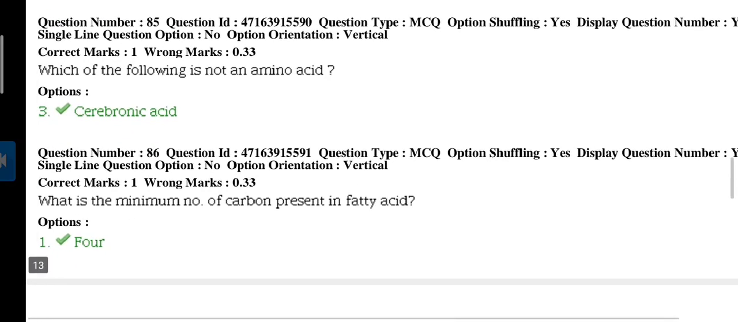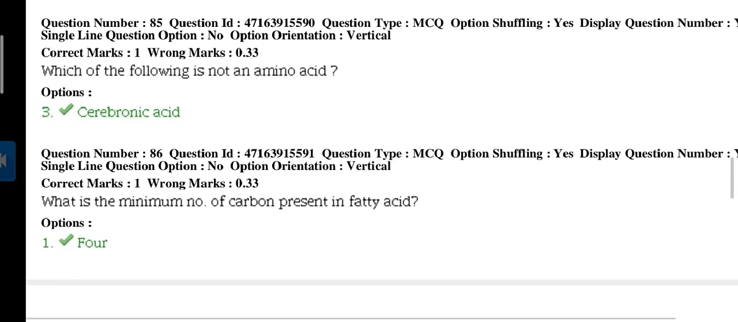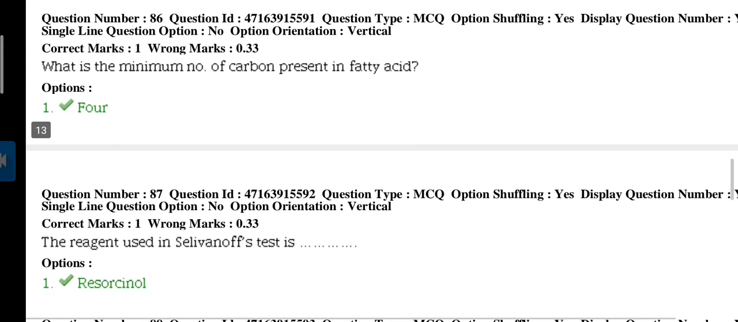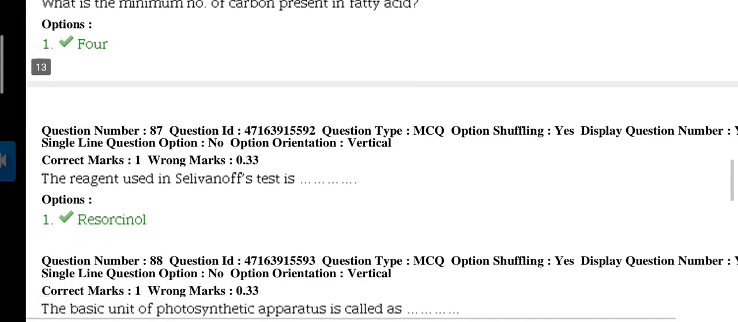Next question. Which of the following is not an amino acid? Answer is third. Cerebronic acid is not an amino acid. Next question, which is 86. What is the minimum number of carbons present in fatty acid? There are 4 carbons present in fatty acid.